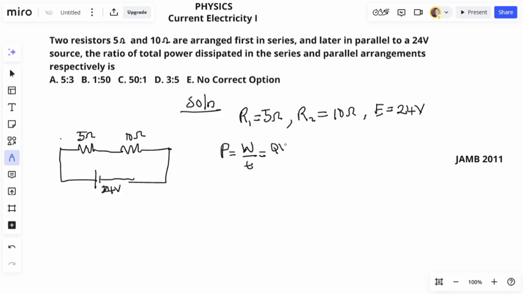Charge times voltage, then still over time. And then charge itself is what? Current times time. Then this voltage still remains over time. So time will now cancel time. So we have what? Current times voltage. So the formula for power is also current times voltage.